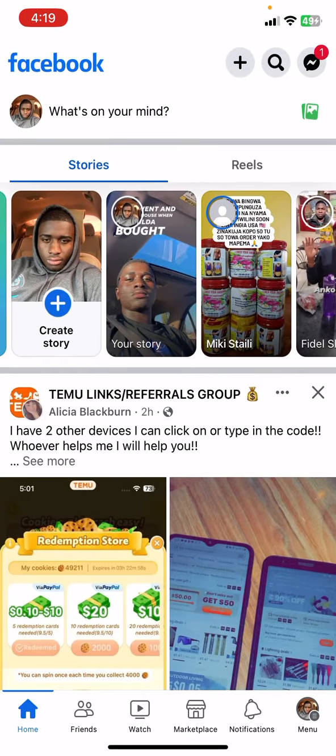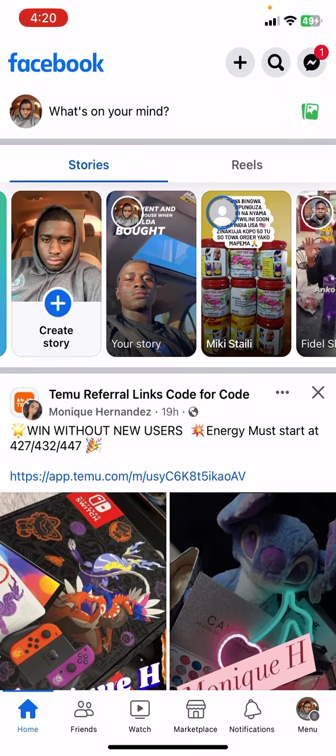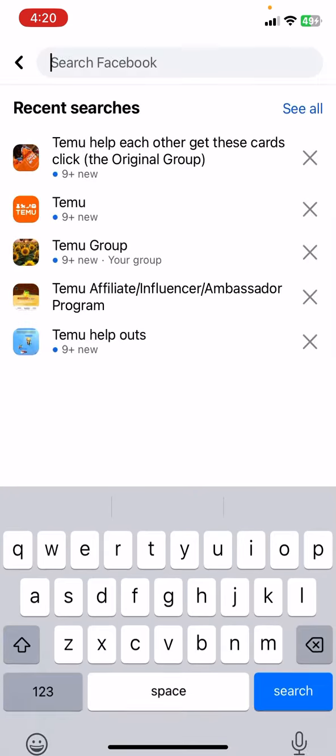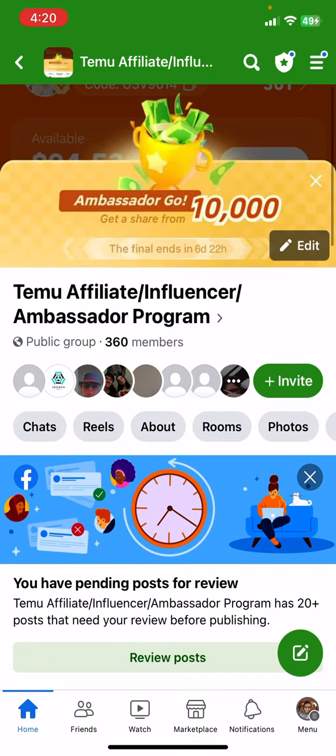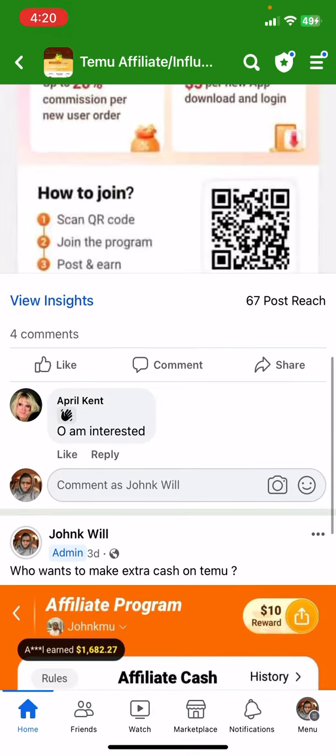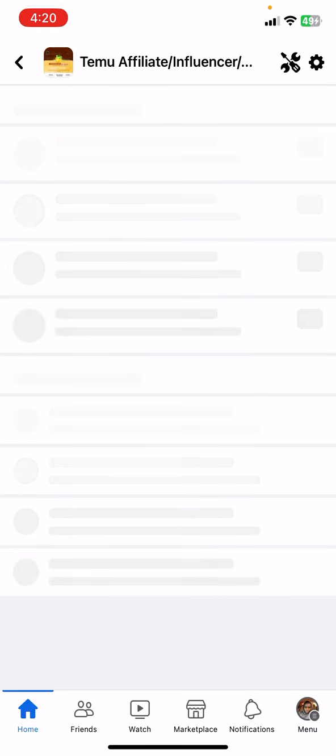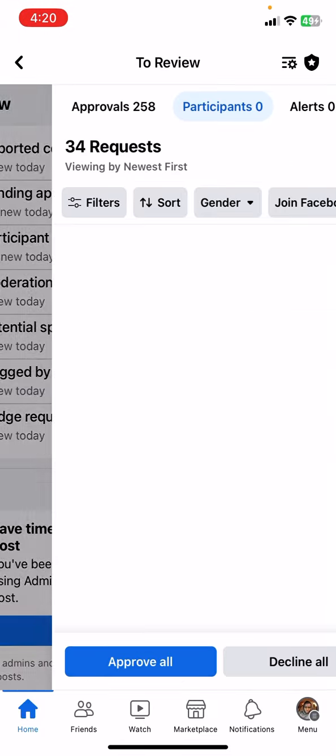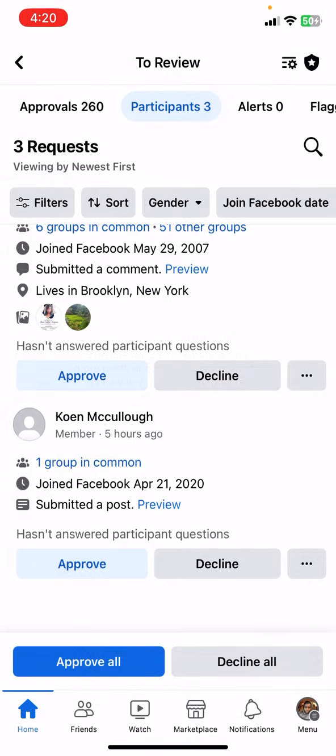But you guys can join my link. You guys should download the TEMU app, by the way. So here we have the TEMU app. Just go ahead and search affiliate program. Here you can join this group right here, which I am the main admin. I low key post a lot of stuff over there, so you guys can join, and I can accept you over there. You see all these people right here want to join, so I can just go ahead and click approve all of you guys.